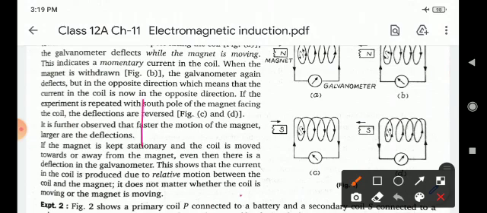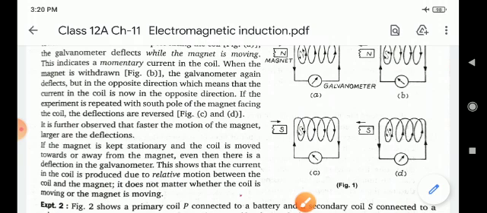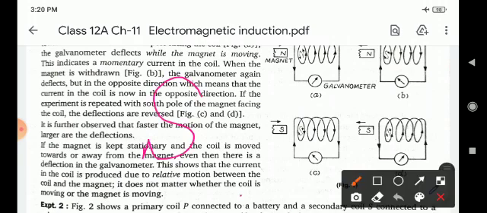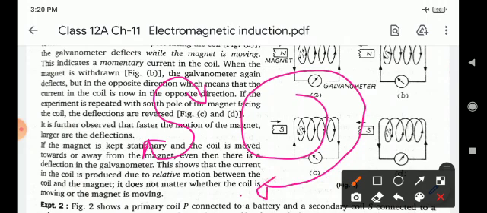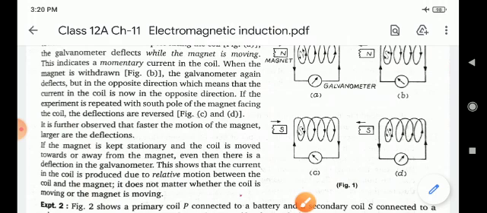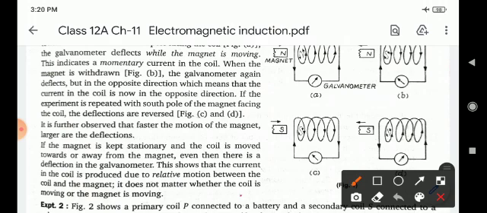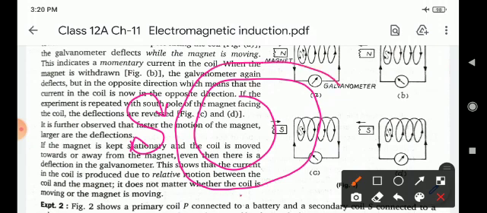Children, if the north pole moves towards the circuit, then the direction is anti-clockwise. If the north pole moves away from the coil, then it behaves as a south pole, and the direction is clockwise. Similarly, in figure C, if the south pole moves towards the coil, then it behaves as a south pole, that is, the clockwise direction.